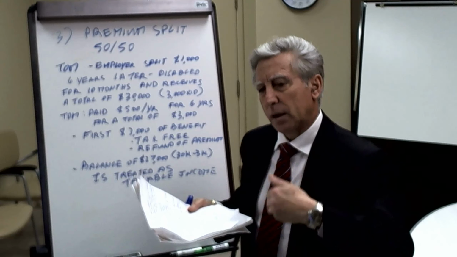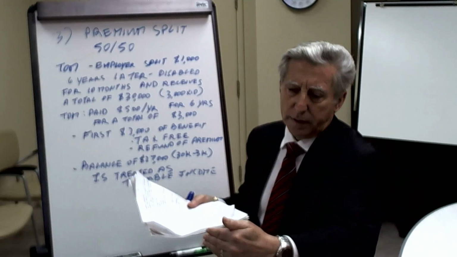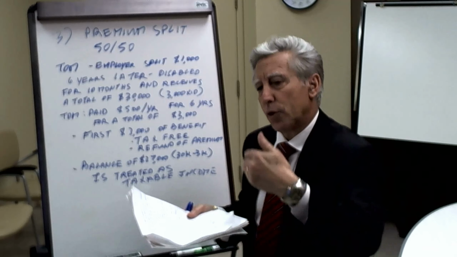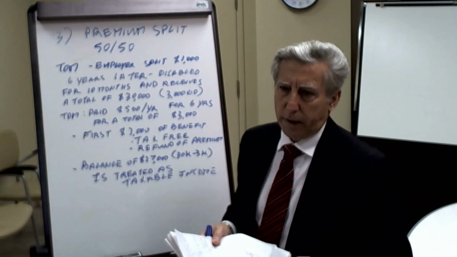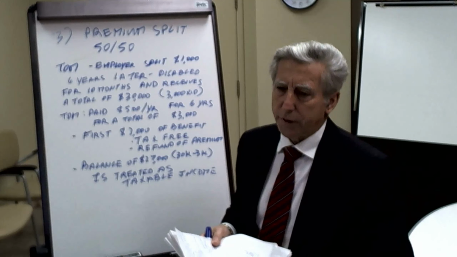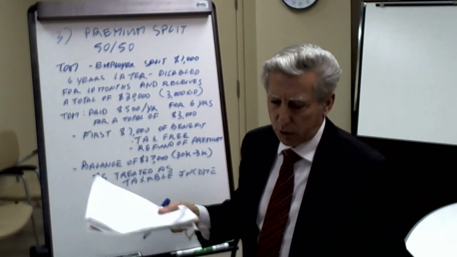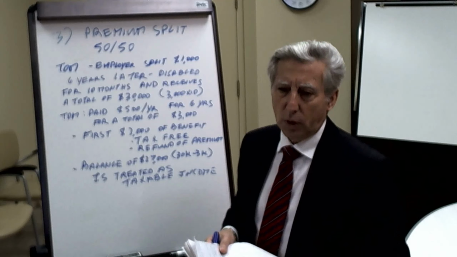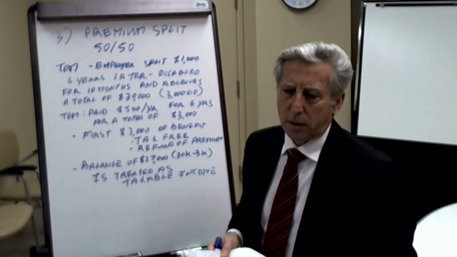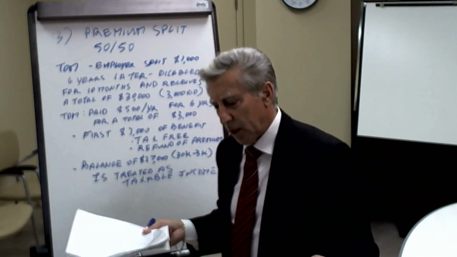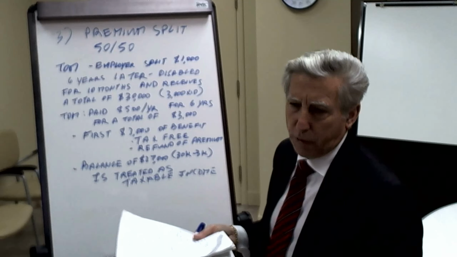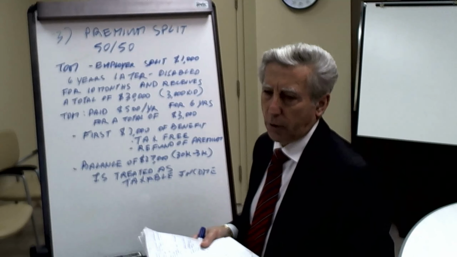But if you receive anything above the amount of money that you actually paid in, so excess earnings you might say, those will be considered taxable income, and you will have to report those on your T4. In other words, you will have a T4 for that, which means you're going to have to put it into your T1, which means you have to pay your taxes on that. So basically, all we're saying is that anything in excess of your premium will be considered taxable income.